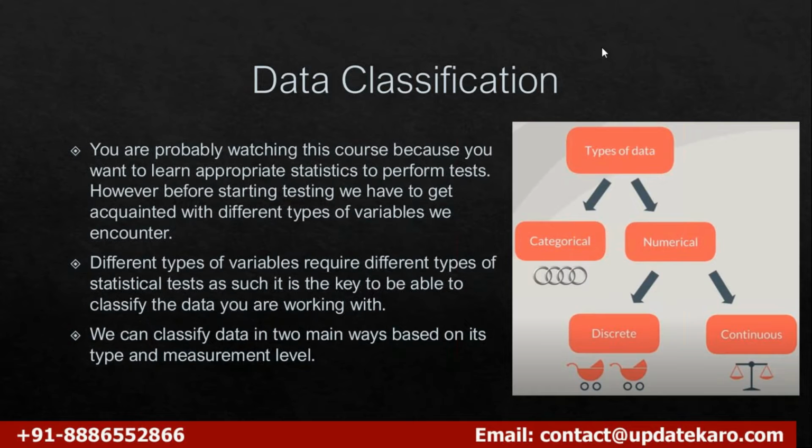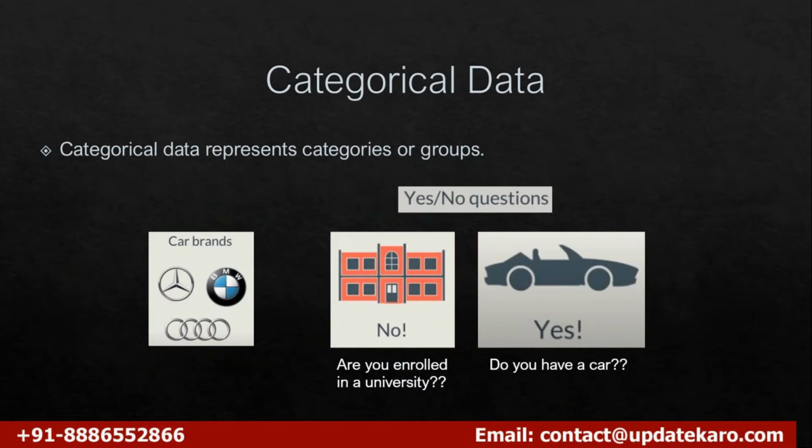So now let us see the examples of categorical data. Categorical data represents categories or groups, just simple groups. We have social groups, we have Facebook groups, and even in Facebook we have different groups, right? Indians in Paris, Indians in Sweden, and so on. There are different groups like that. Music people, one group.